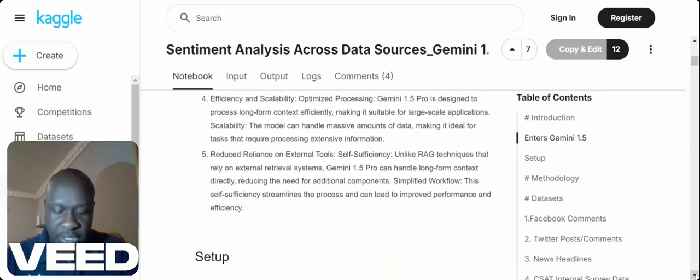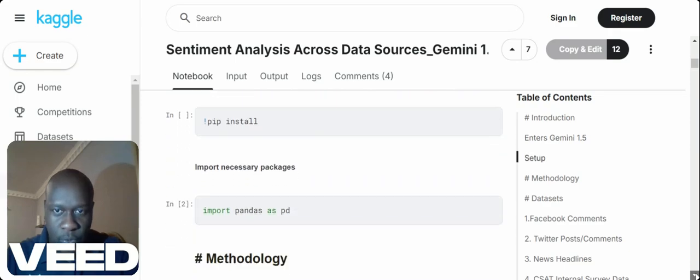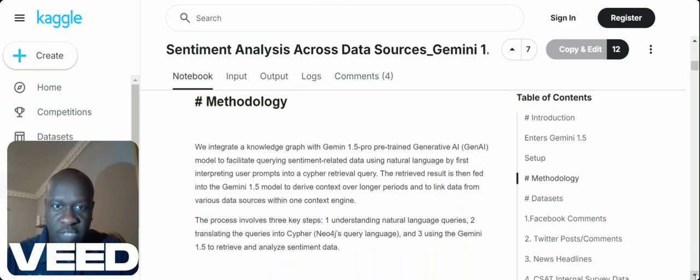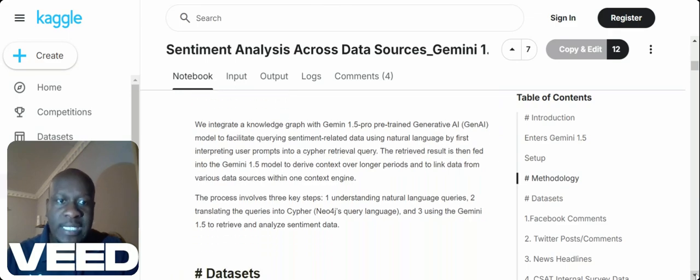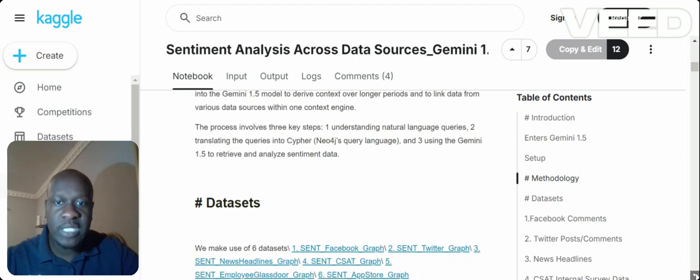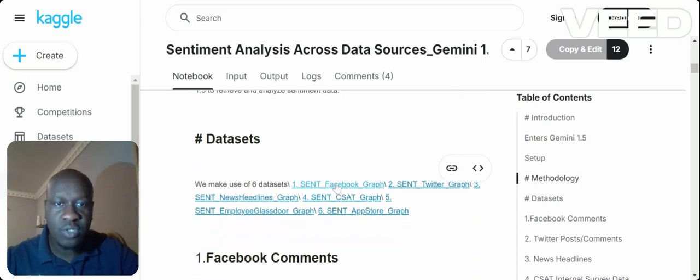So what we did here, the methodology involves turning all my data sets into sentences. Even if they are coming from a relational store, I've converted them to be a sentence. I've created most of these data sets, where I've taken Facebook comments and Twitter posts, as well as news headlines, and tried to make them into sentences.